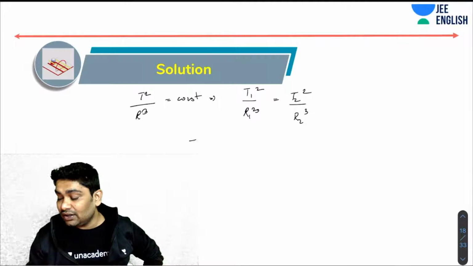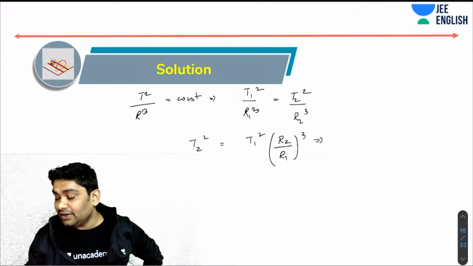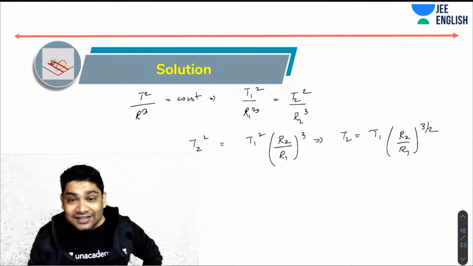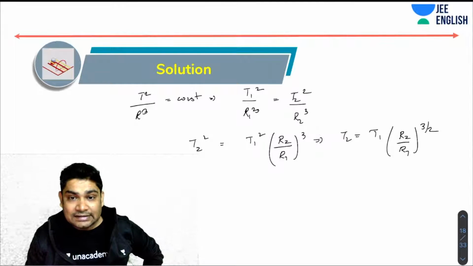So T2 square would be equal to T1 square times R2 over R1 whole cube. Or from here I can say T2 would be equal to T1 times R2 over R1 to the power of 3 by 2. Correct?